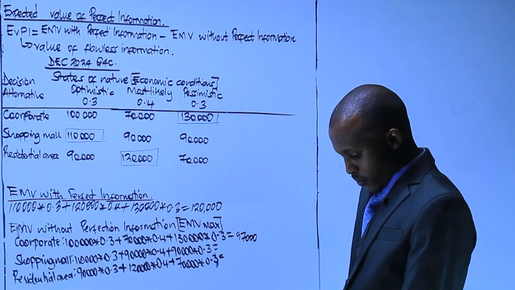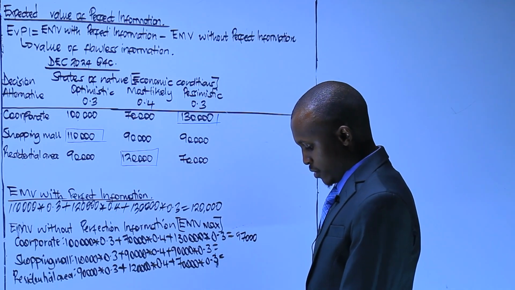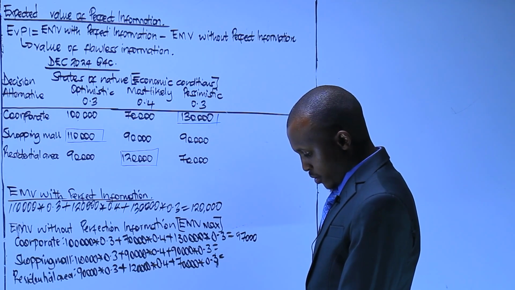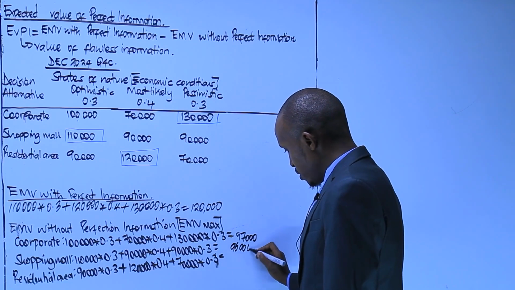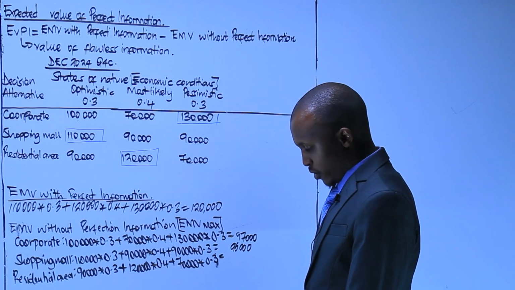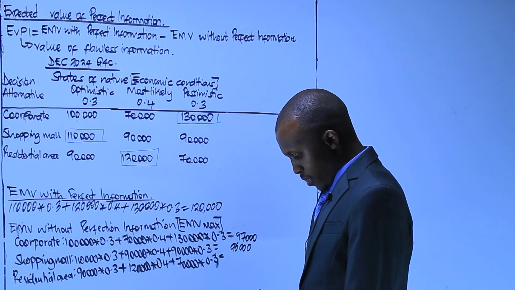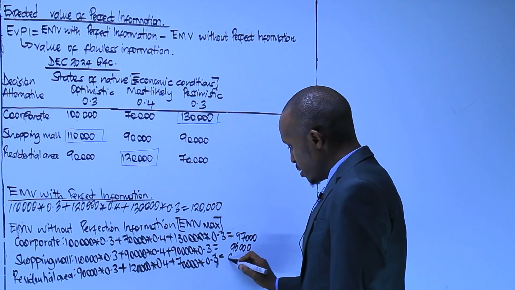Shopping mall, 110 times 0.3 plus 90 times 0.4 plus 90 times 0.3, should be 96,000. Residential, 90 times 0.3 plus 120 times 0.4 plus 70 times 0.3, is 96.